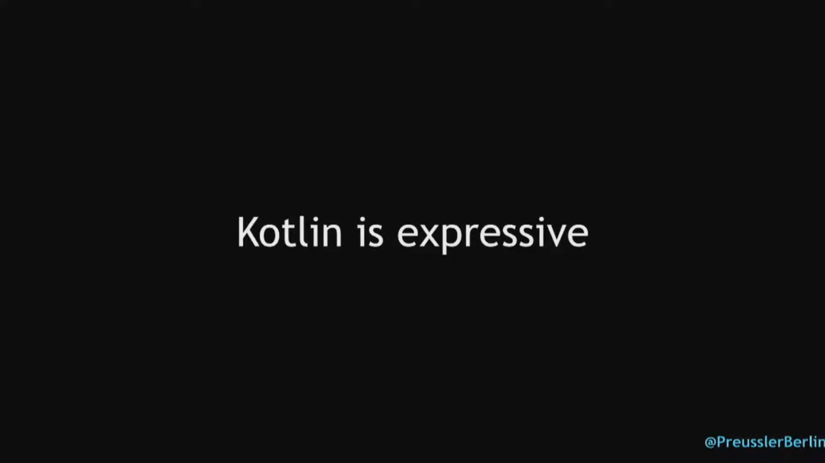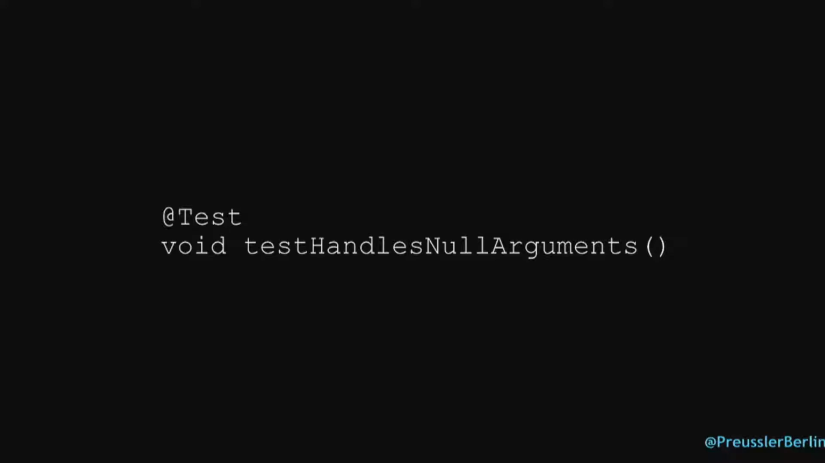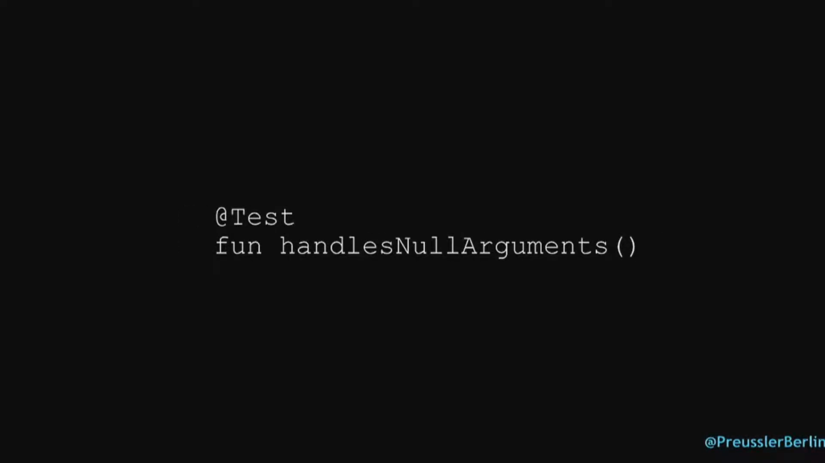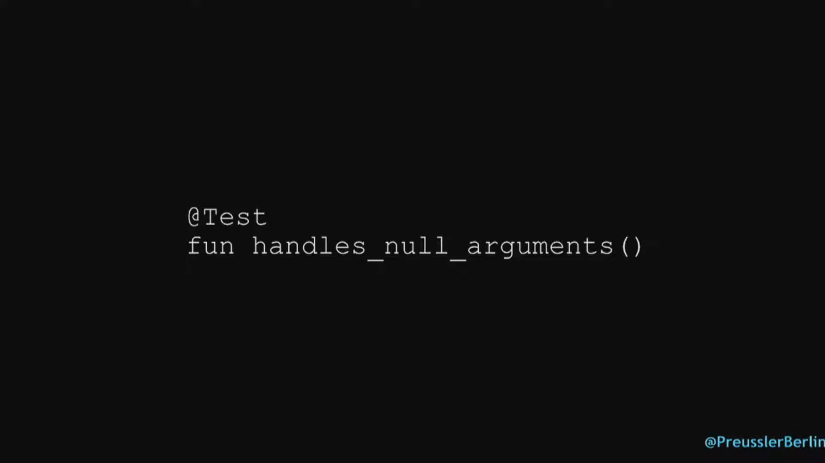So let's look at the test method as we would write it in Java. Probably you've seen stuff like this: add test, test handles no argument. Let's convert it to Kotlin. Still looks pretty much the same, right? Let's clean this up a bit. First, let's remove this test. Please don't write test because you have an annotation there. Looks better. Let's make it better. This still works also in Java, right? I think this reads better, handles no arguments.